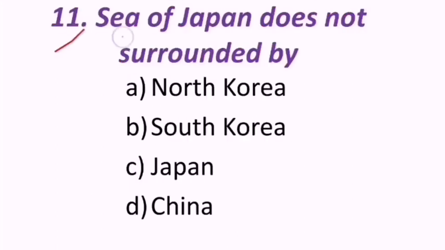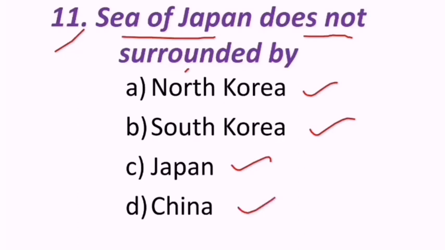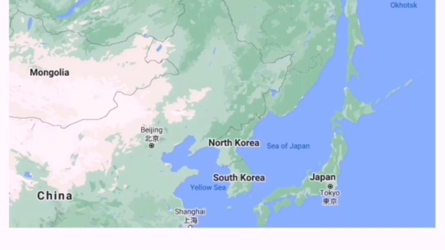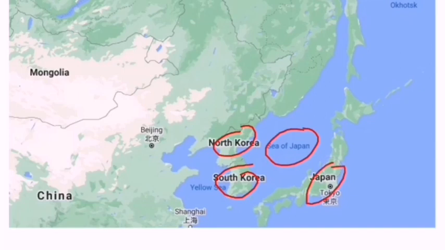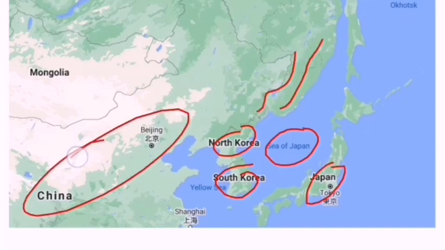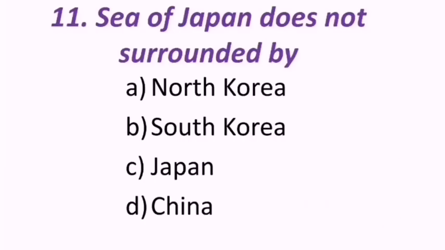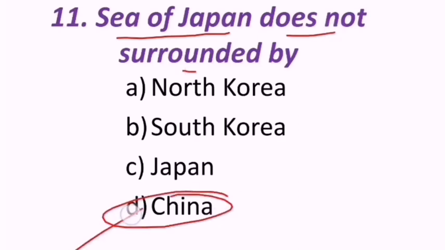Next question reads, Sea of Japan is not surrounded by North Korea, South Korea, Japan, China. So Sea of Japan is not surrounded by, look at that. This is the Sea of Japan. It is surrounded by North Korea, South Korea, Japan, and Russia is there, not China. Hence the correct answer is Sea of Japan is not surrounded by China. D is the correct answer here.